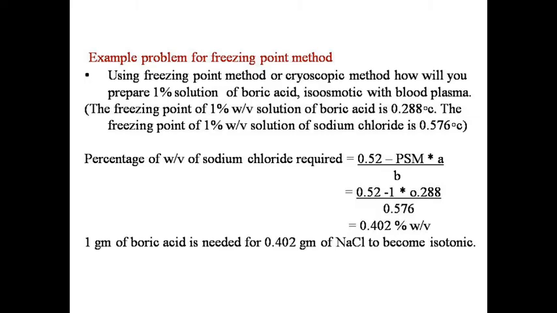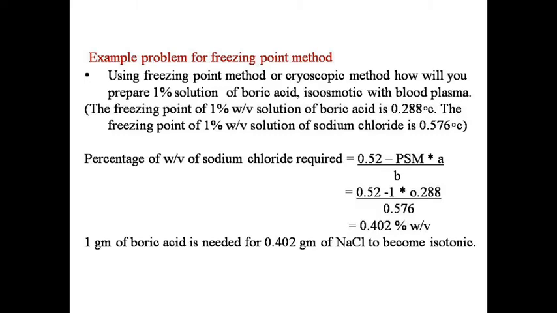Percentage of weight by volume of sodium chloride required equals 0.52 minus PSM multiplied by A divided by B equals 0.52 minus 1 multiplied by 0.288 divided by 0.576 equals 0.402% weight by volume.